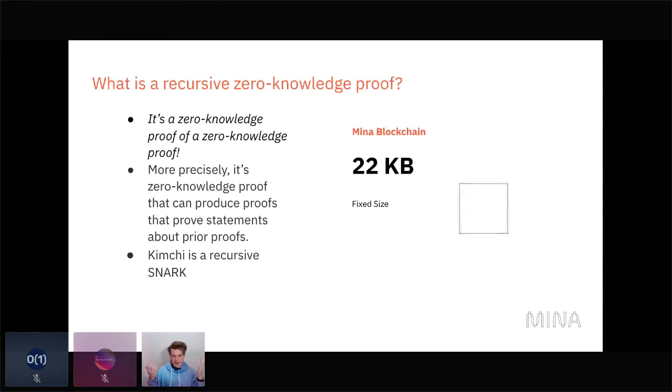And so that way we can keep the part of the blockchain that's required to get the current final state a fixed size. And this is also what we're going to end up doing with our game later on: we're going to build something kind of like a roll-up for just the game, but it'll work in roughly the same way. It's maybe even a more specific type of recursive zero-knowledge proof, which would just be called an incremental proof. So we're using this property of recursion to do some computation, prove it, and then do more computation that's contingent on that first computation, and then prove that as well. And then we can do this over and over again.